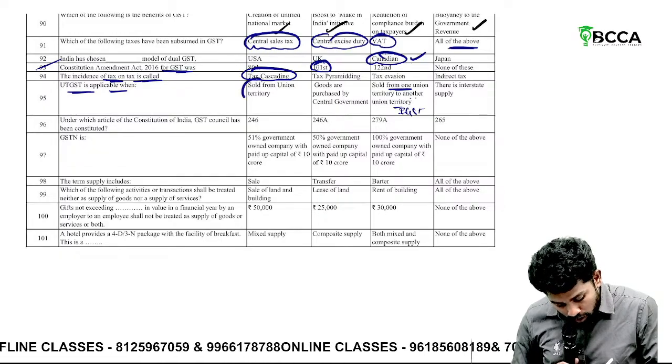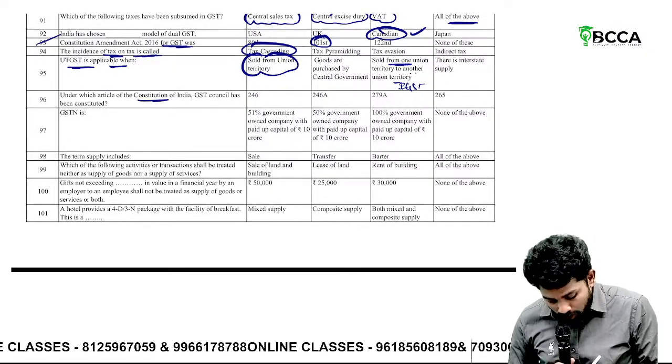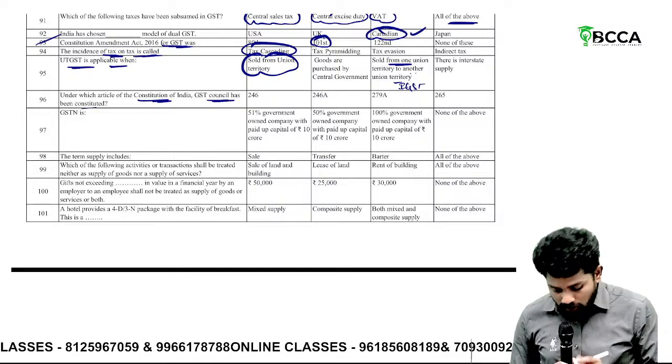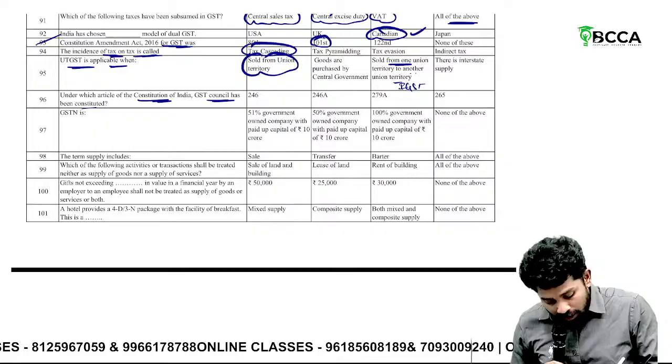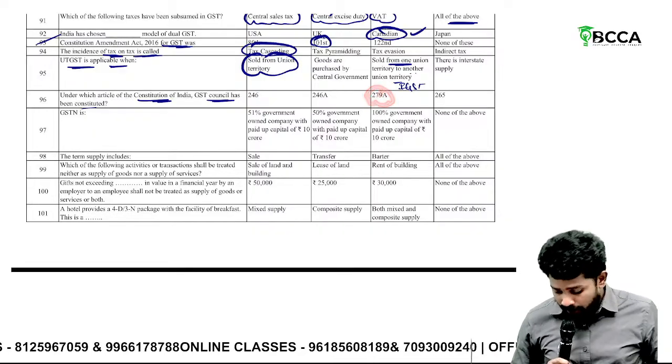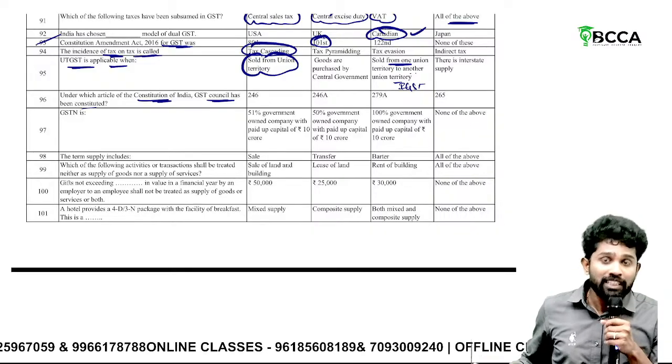So here, sold from union territory is the correct answer. Next, under which article of the Constitution of India has the GST Council been constituted? GST Council has been constituted as per Article 279A. Article 279A empowers the President to constitute the GST Council.